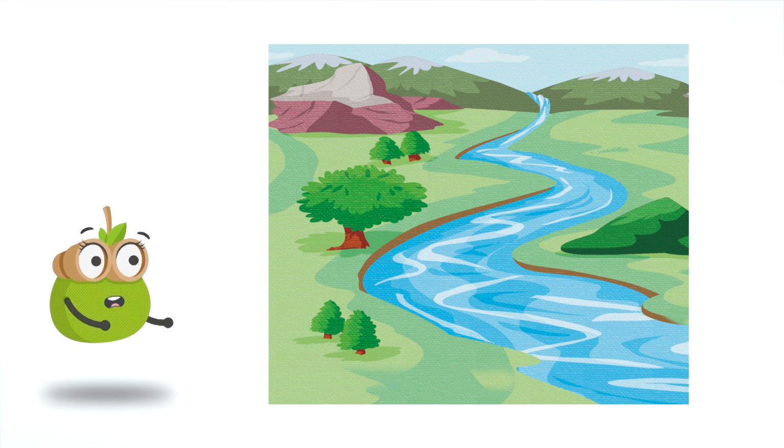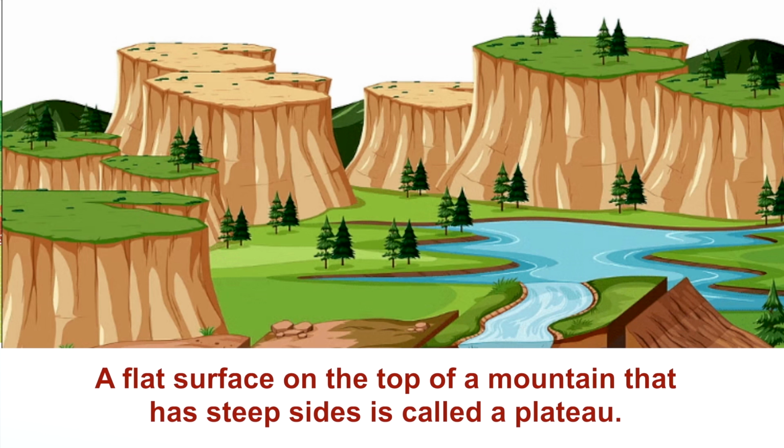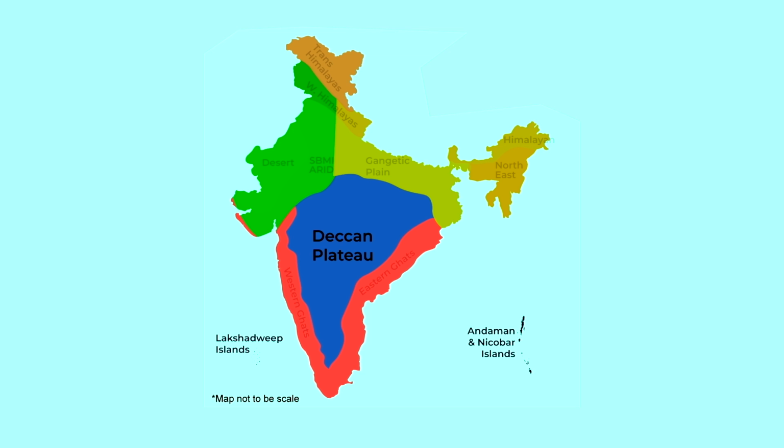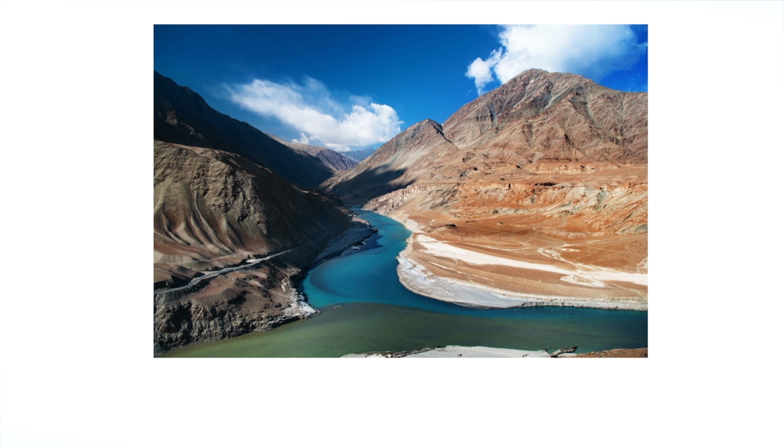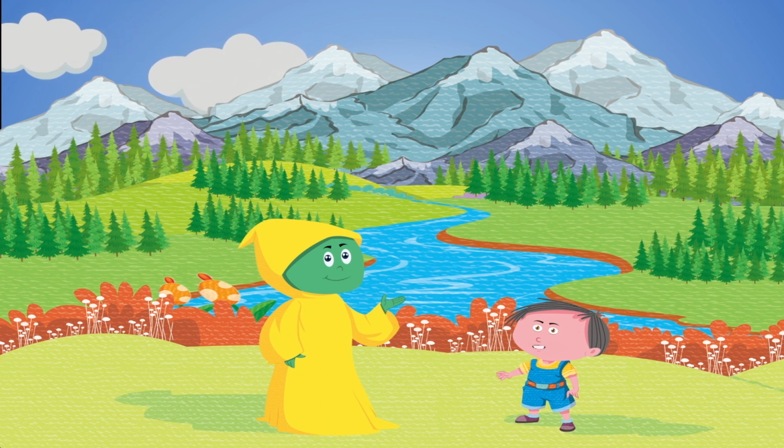A flat surface on the top of a mountain that has steep sides is called a plateau. The well-known plateaus in India are the Deccan Plateau, the Malwa Plateau, and the Ladakh Plateau. A plateau is also called a high plain or a tableland.